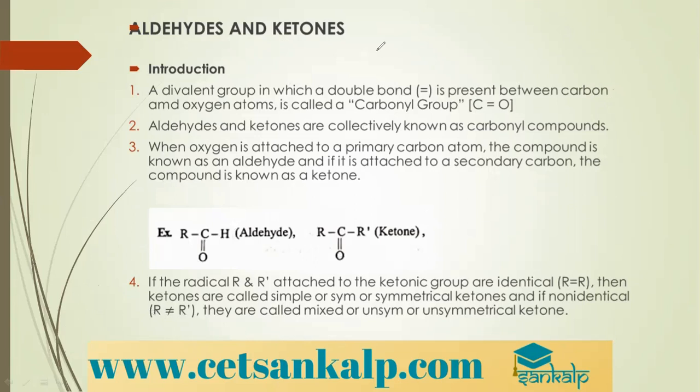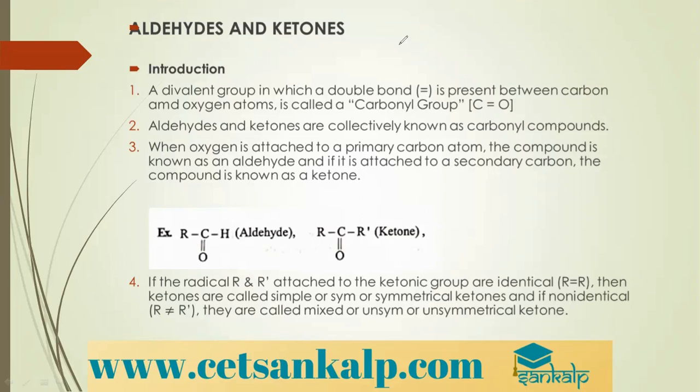We have already understood that the C double bond O group is called a carbonyl group. If the carbonyl carbon is attached to at least one hydrogen, then we call it an aldehyde. If it is attached to no hydrogen, then we call it a ketone.